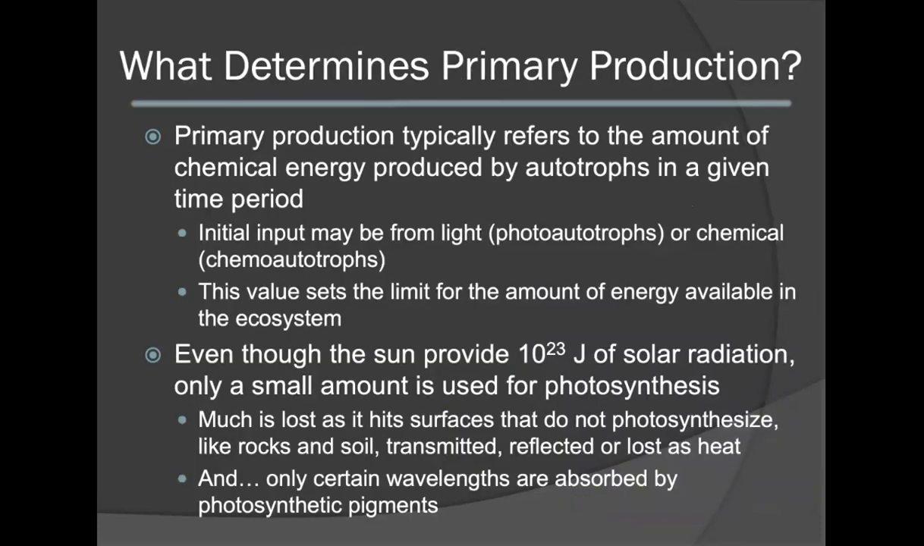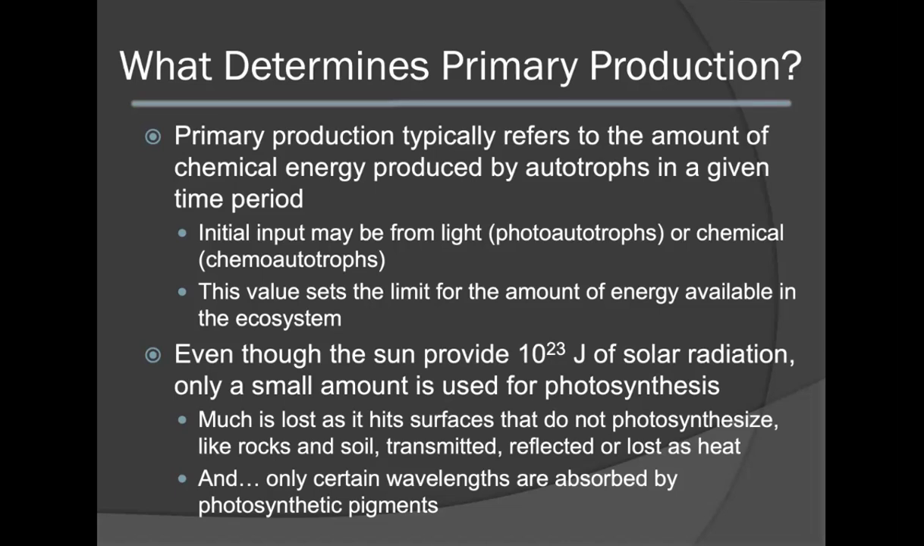Primary production refers to the amount of chemical energy that is produced by autotrophs over a given time period. The initial input may be from light, as in the case of photoautotrophs, or chemical, as in the case of chemoautotrophs. The value of primary production sets the limit for the amount of energy that is available within the ecosystem.